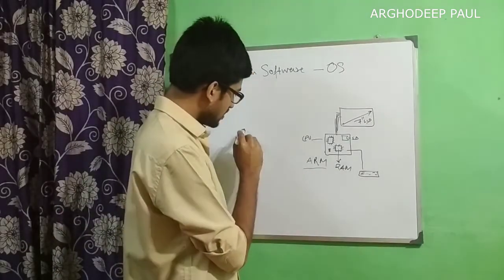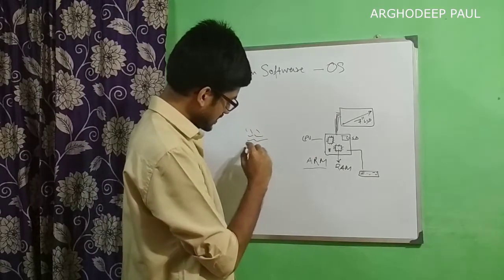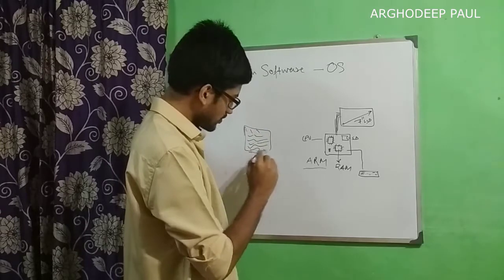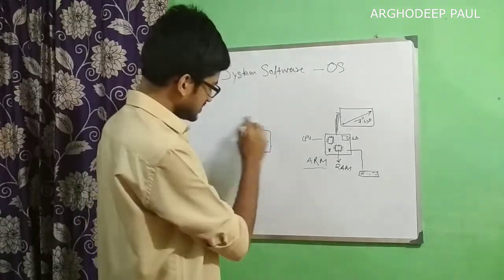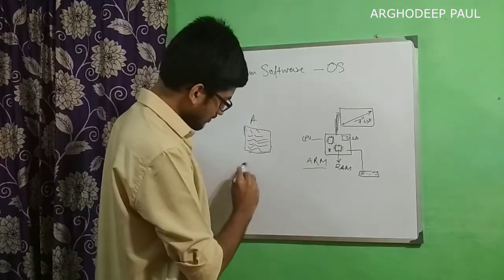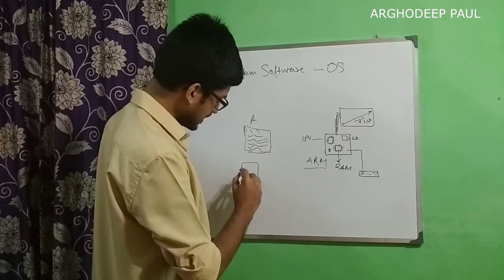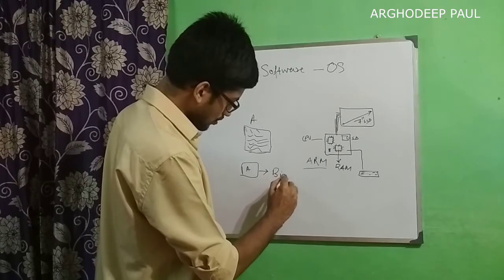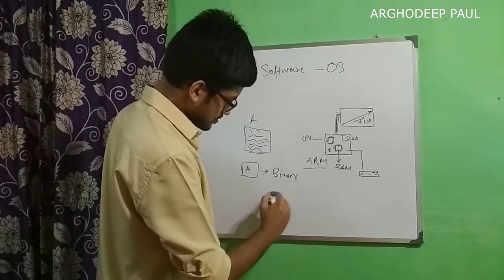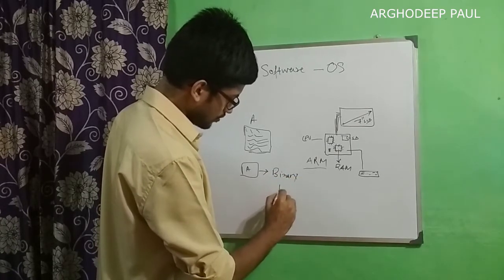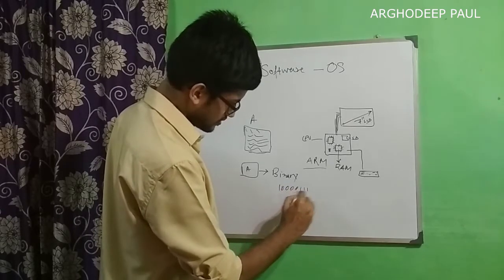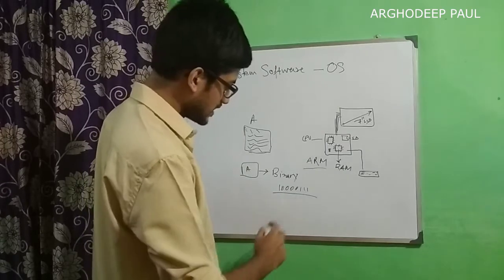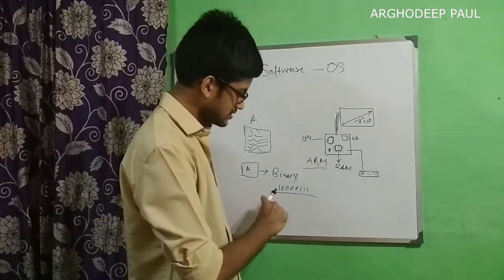Means if you are writing code, a set of statements or instructions, let's say we have this script or program written in A language. Now we have a compiler which understands this A language, and finally it will convert it to the binary form, or a series of bits, let's say 10001. If this program written in A language gets compiled into this binary form, the output is this.